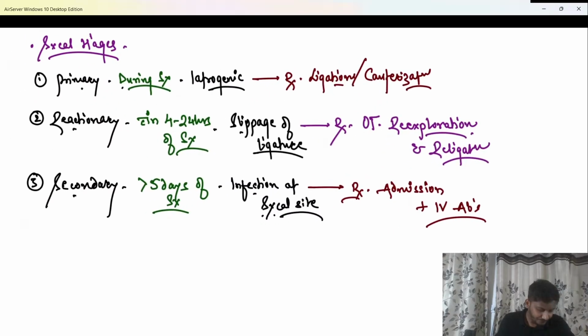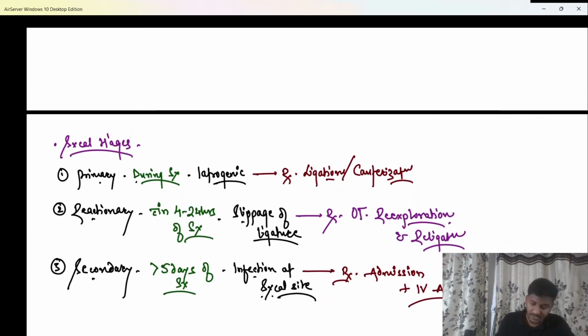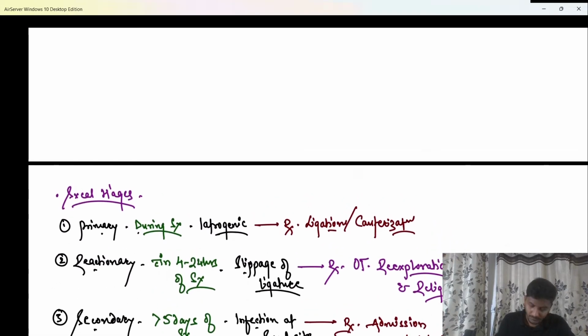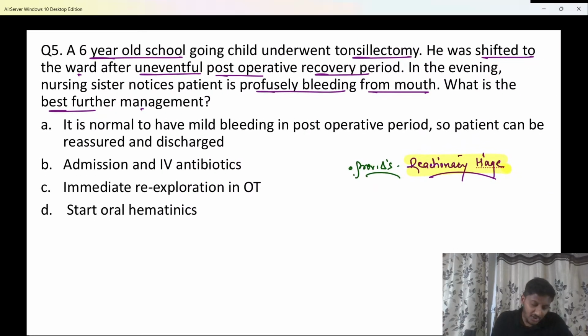Okay? No issues with this, anybody? So do choose the options wisely, beta. Chalo, shabash. So here they have said, beta, that the patient was shifted to the ward after an uneventful post-operative recovery period.